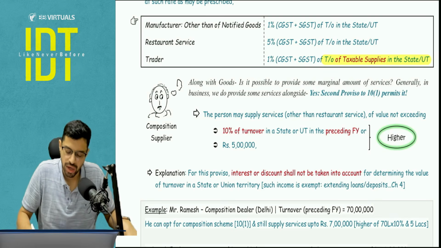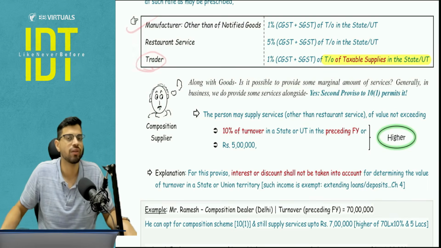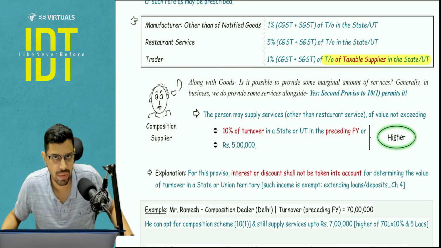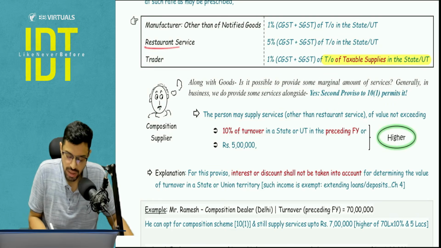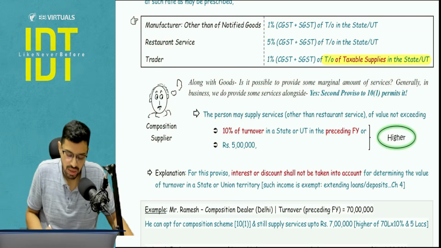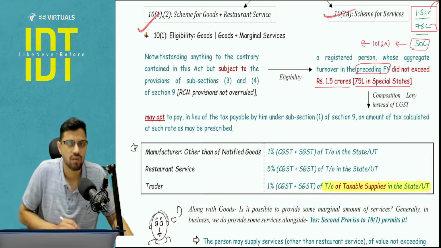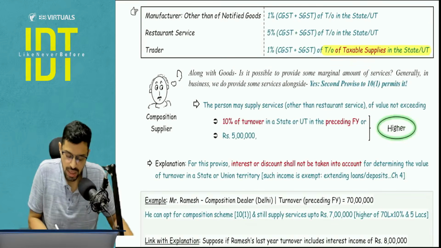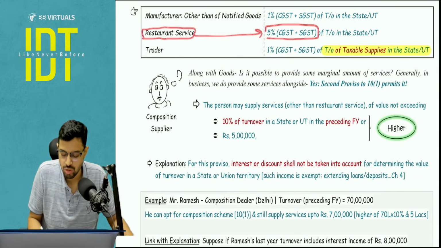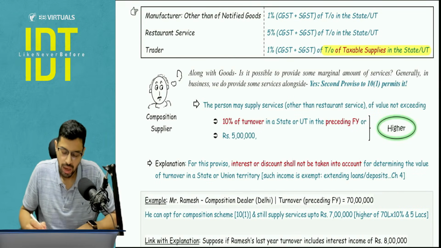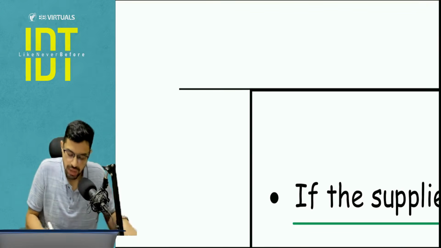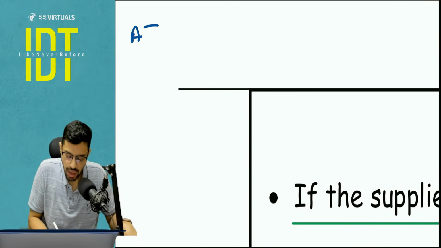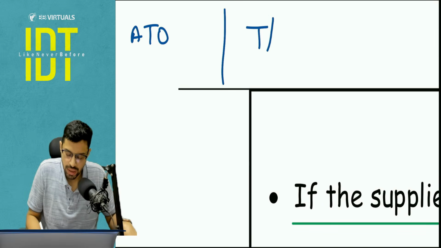Why? Because traders do not earn that much margin compared to manufacturers. So this is a relief given by the CBIC. You don't have to apply any logic for that, right? Apart from that, if you are in restaurant service, restaurant service is covered under 10(1), but other services are covered under 10(2)(a). This earlier benefit was given only to restaurant service, where the rate would be 2.5% plus 2.5% of turnover in a state. Now there is one small point I need to discuss with you before going further: what is the meaning of aggregate turnover and what is the meaning of turnover in state.